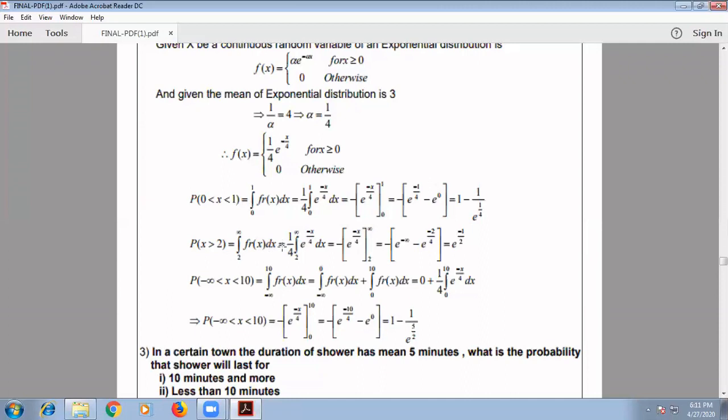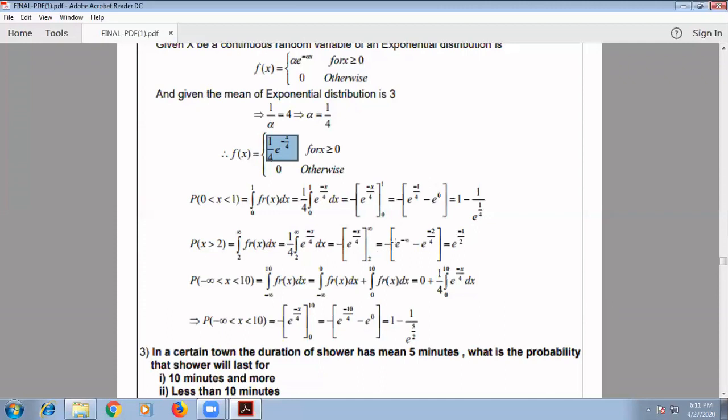So that will be equal to, since it is greater than 0 again, we can write the value for f of x as 1 by 4 into e to the power minus x by 4. If you substitute, 1 by 4 is a constant, we will keep it outside. Integral over 2 to infinity e to the power minus x by 4 into dx. After integration, again 1 by 4 will get cancelled, the minus sign remains: minus of e to the power minus x by 4, from 2 to infinity.